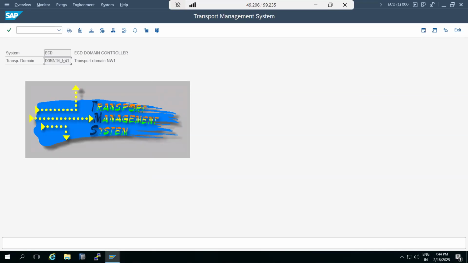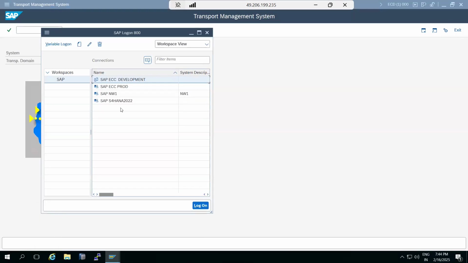What is meant by transport domain? A transport domain contains one or more systems. The transport domain controller will control the other systems in a landscape. That's why we made NW1 the domain controller. Some customers make ECD the domain controller, and some make production the domain controller. Like that, they can choose the domain controller.